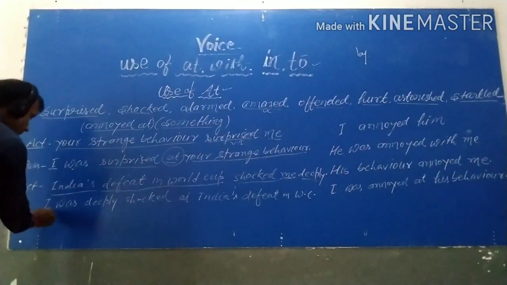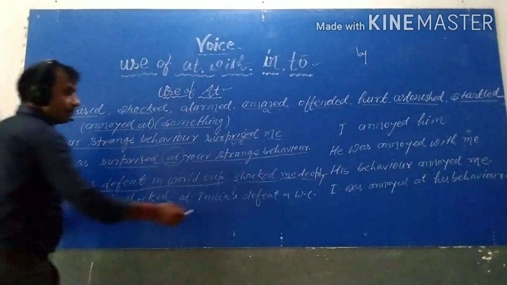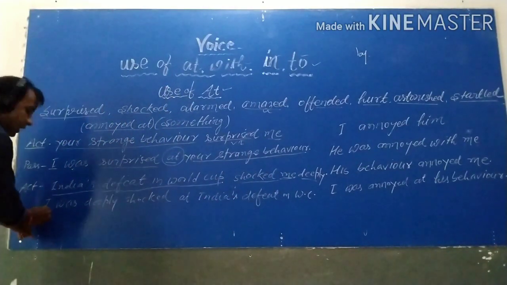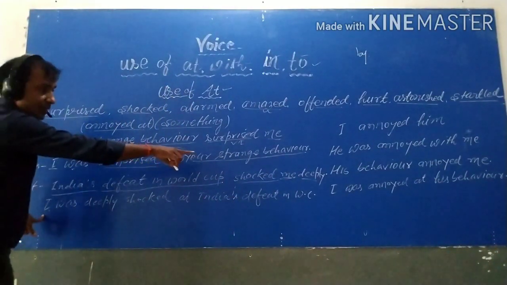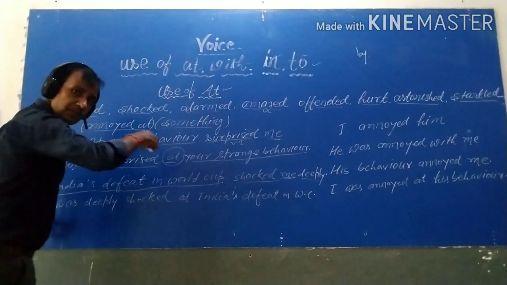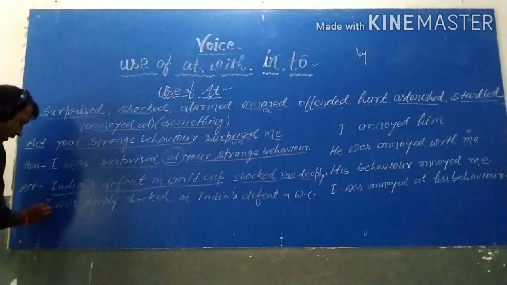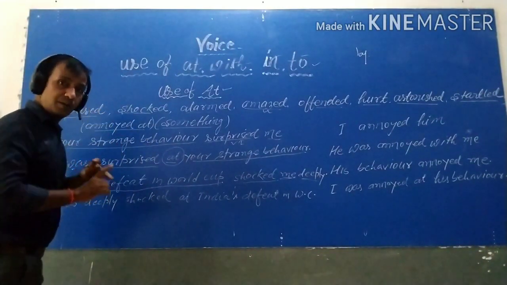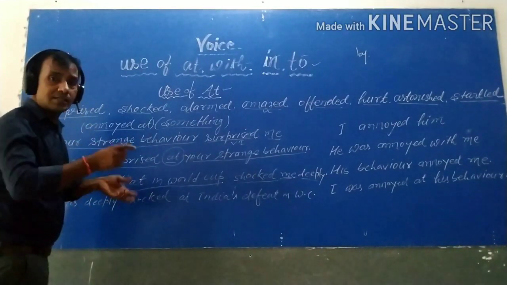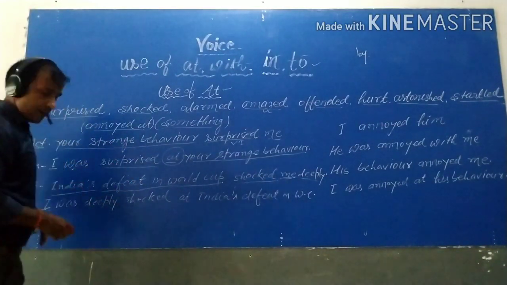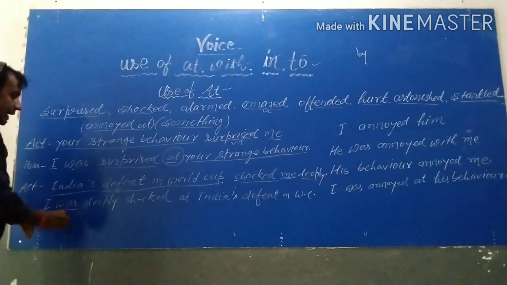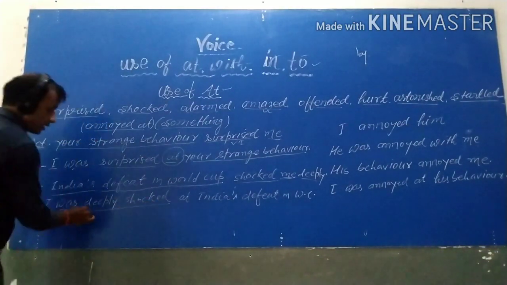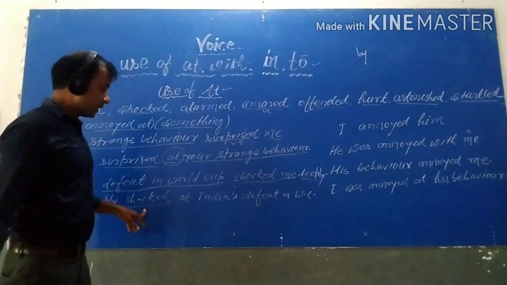Here me will be changed into I. The object me becomes the subject I, and this sentence belongs to past indefinite. Past indefinite takes was and were when it is transformed into passive. So I was deeply shocked. Shocked here is the third form.